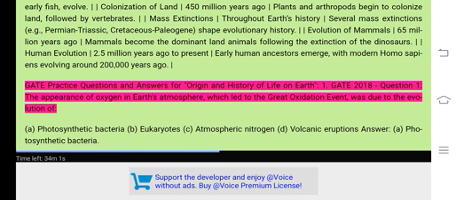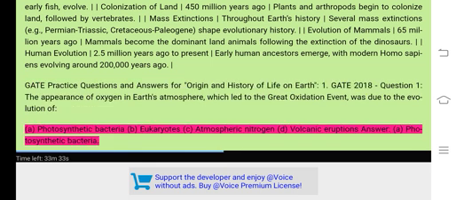The appearance of oxygen in Earth's atmosphere, which led to the Great Oxidation Event, was due to the evolution of: A. Photosynthetic bacteria. B. Eukaryotes. C. Atmospheric nitrogen. D. Volcanic eruptions. Answer: A. Photosynthetic bacteria.